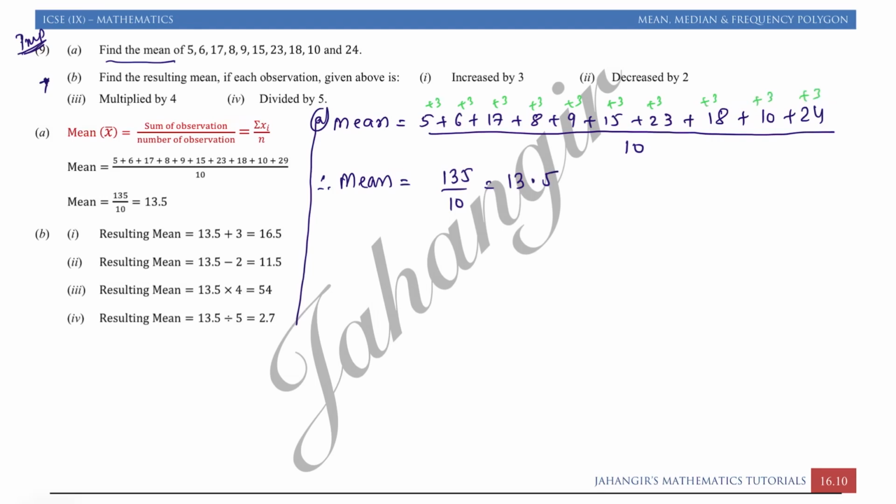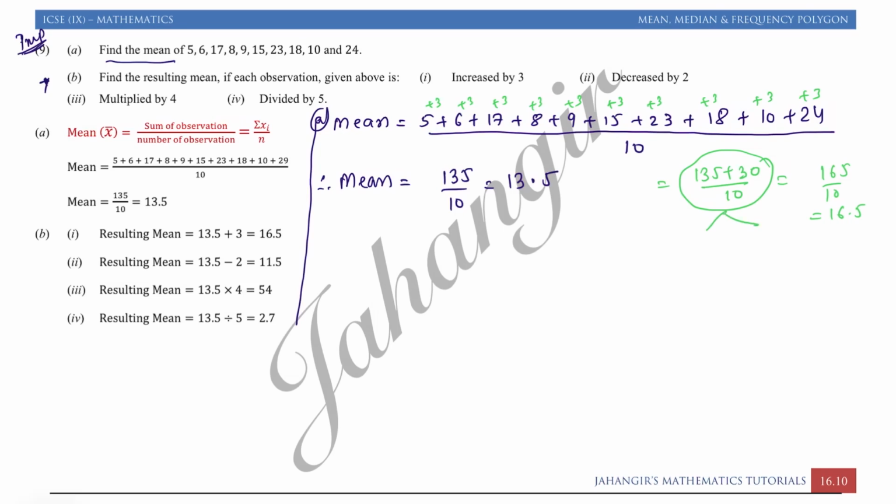So what you will get at the end, if you are adding everything, you will get 135 plus 30 upon 10. So if you add, you get 165 by 10, that is 16.5. Here I am going to derive one result.